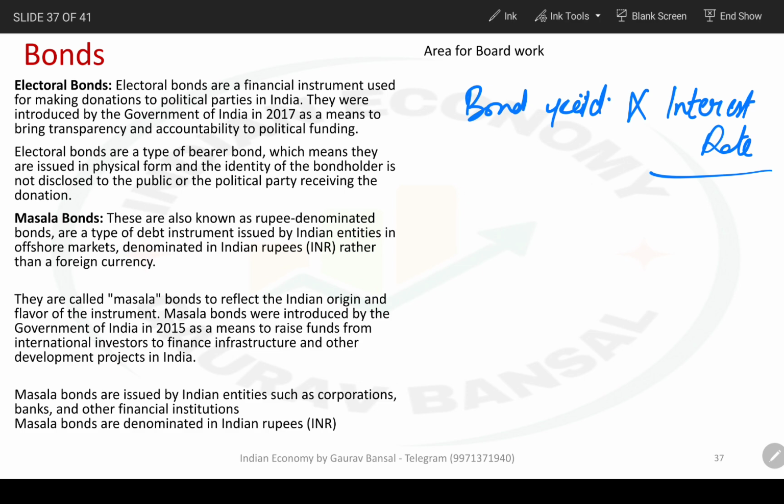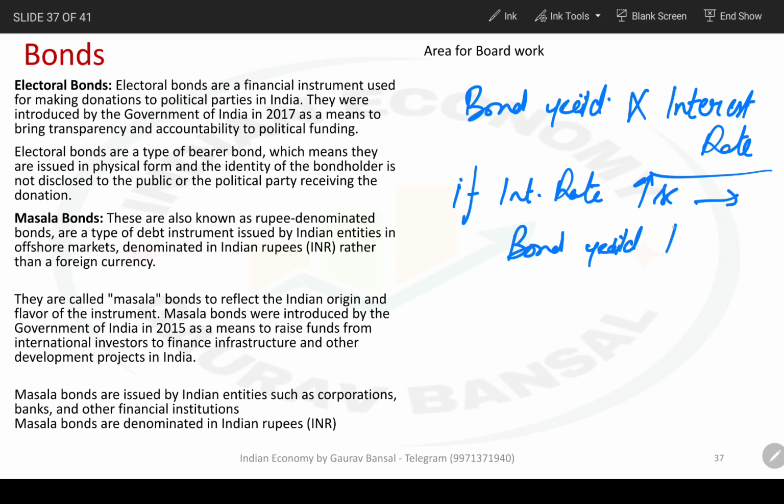If interest rate increases, bond yield increases. So this is how the bond yield works. Basically, this is the interest. So this is the indirect calculation of interest. So obviously, this is directly related to the interest rate.